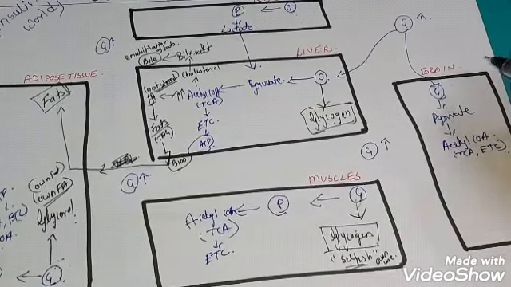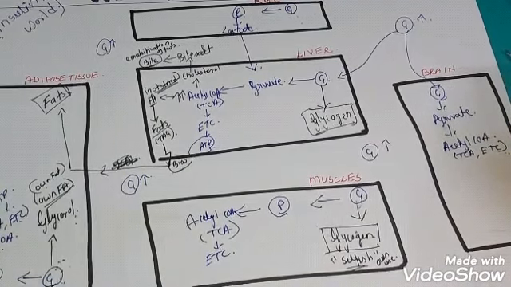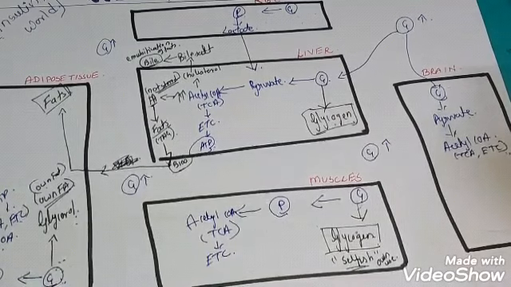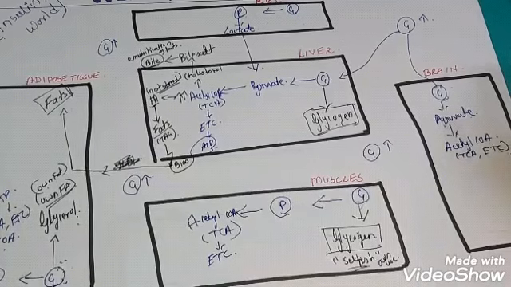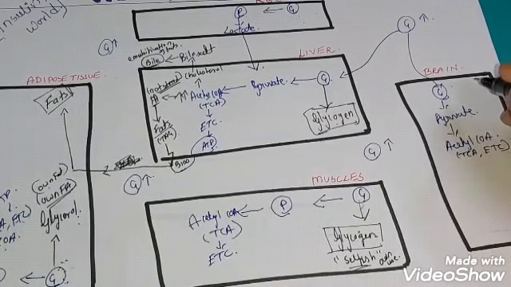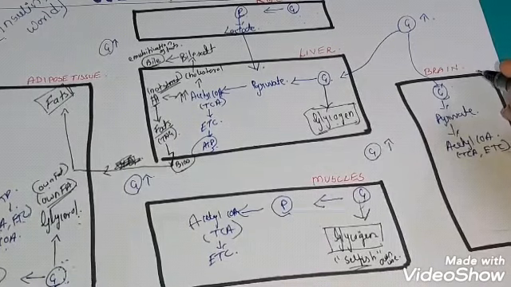So the brain constantly needs glucose, and it is the first organ which can go in short time into hypoxia, that is low level of oxygen. So it cannot stay without oxygen, so it needs a constant supply of oxygen.